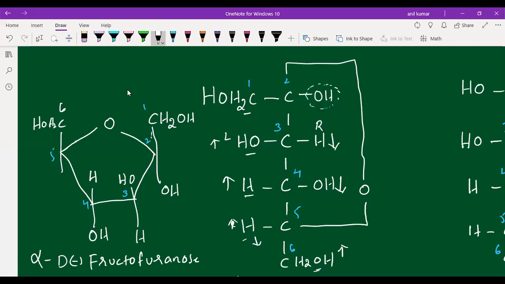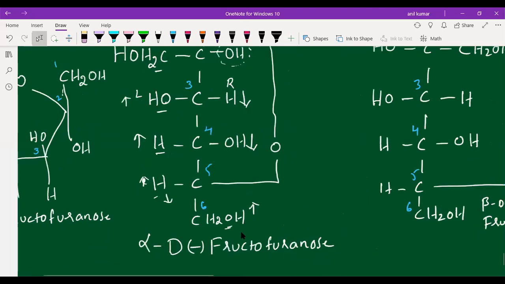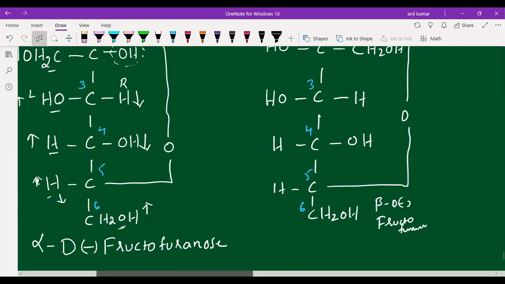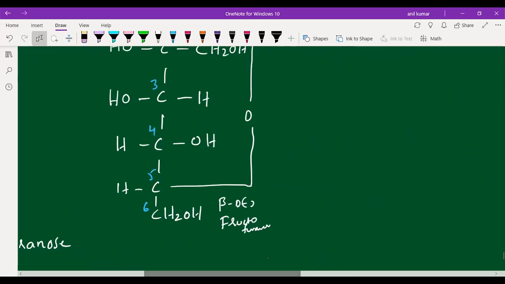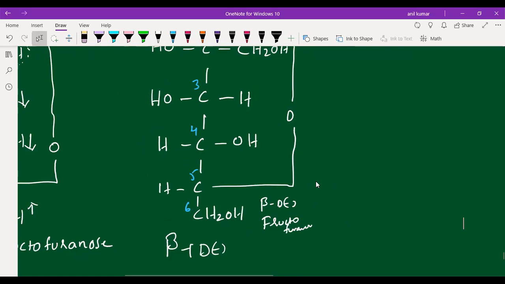In a similar manner, we can draw beta D minus fructofuranose. That I am going to draw, students. See it carefully. Beta D minus fructofuranose I am drawing now. So this is our beta D fructofuranose. By seeing this structure, I am going to draw this beta D minus fructofuranose. Just a minute, students.